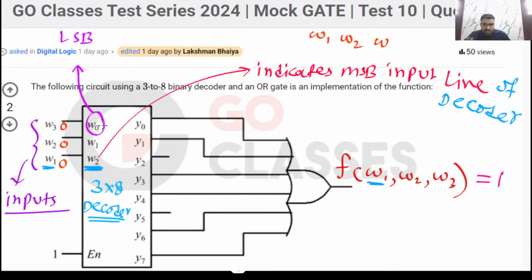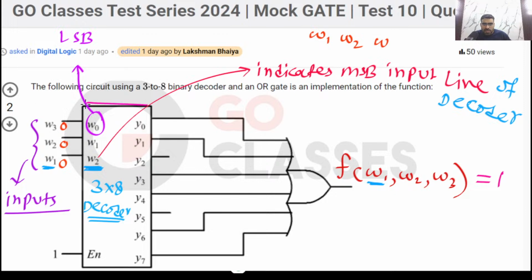These are just notations, like Y0, Y1, Y2. You can write them simply as 0, 1, 2, 3 and so on. You don't need to write Y0; it is just a notation. You can write it as 0, 1, 2, 3. Okay, so very simple point.